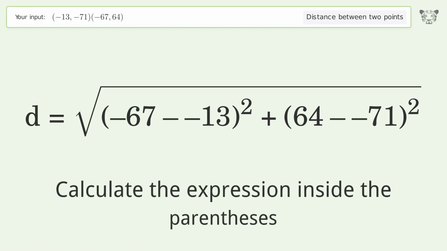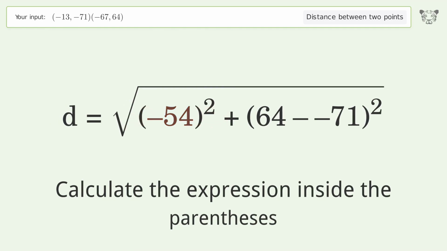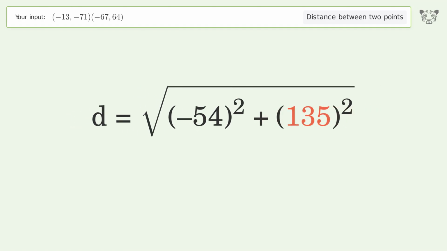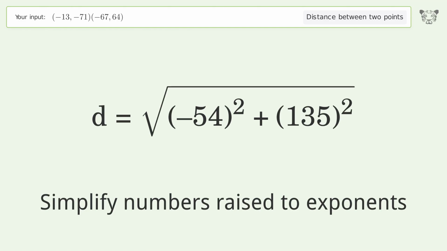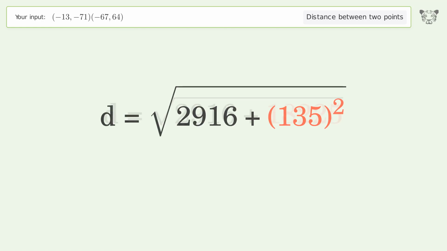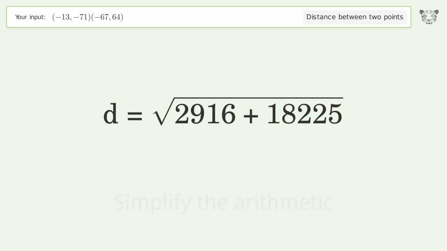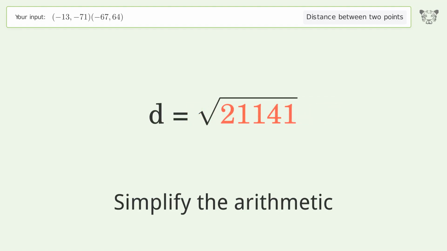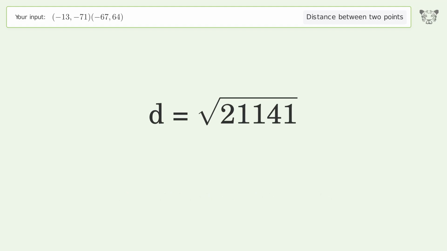Calculate the expression inside the parentheses. Simplify numbers raised to exponents. Simplify the arithmetic. And so the distance between the 2 points is the square root of 21,141 or 145.399.